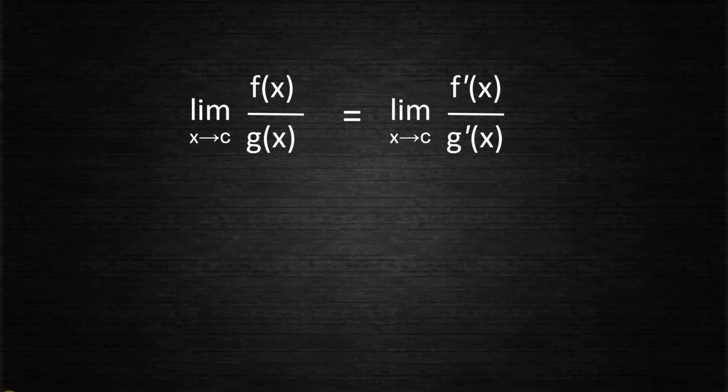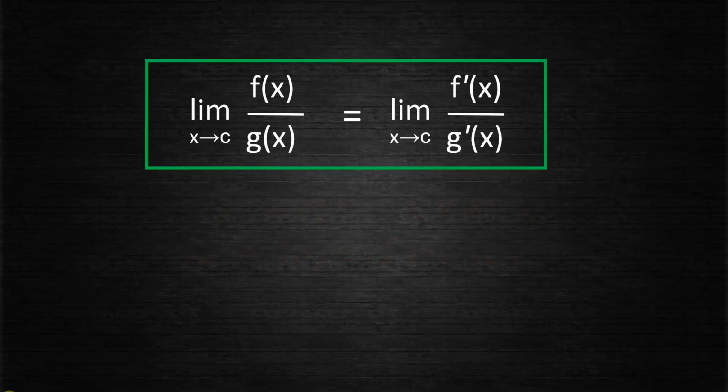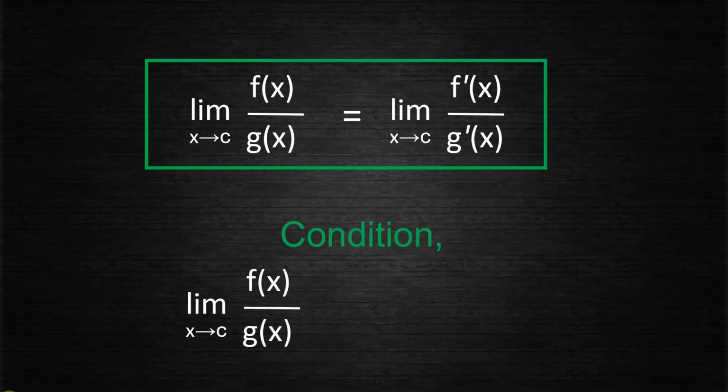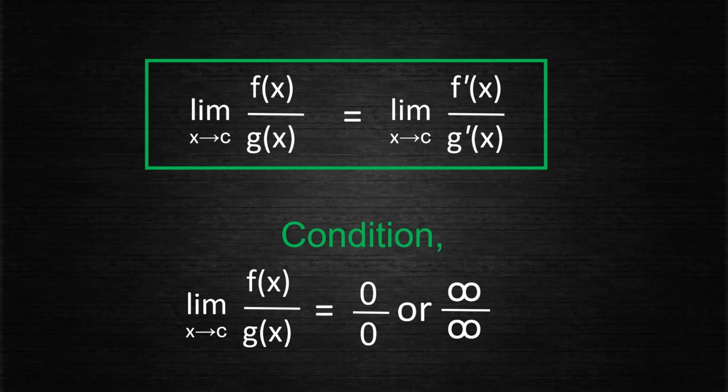This L'Hopital's rule is the general rule for solving problems involving indeterminate forms, for performing algebraic simplifications, and finally calculating the value of the limits, provided there is a condition that it is applicable only when the expression of the limit is in the form of 0/0 or infinity/infinity. Thus, for all other indeterminate forms, if present, they have to be transformed into any of these two forms